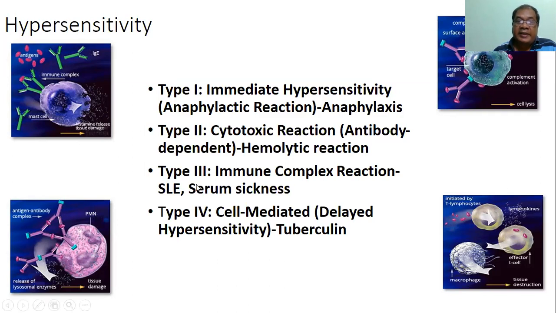Another is the type 2 reaction or cytotoxic reaction. Here antibody-dependent cell-mediated cytotoxicity occurs. Here the antibody remains bound to a cell.